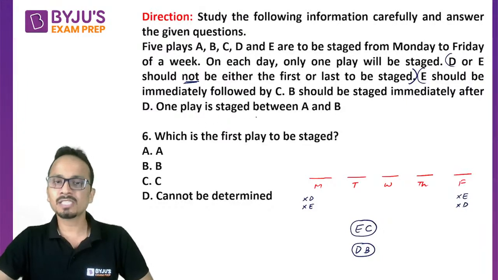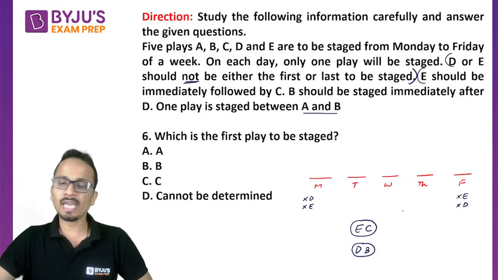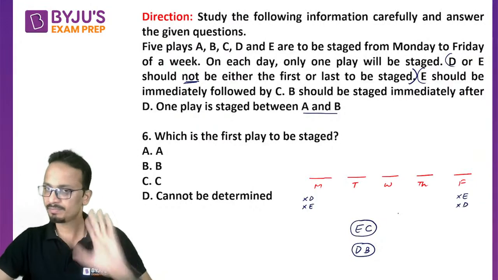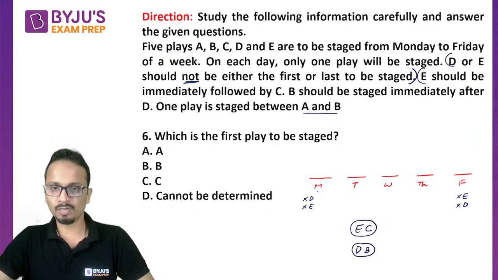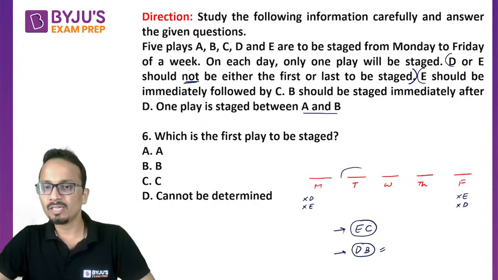Now one play is staged between A and B. A and B के बीच में one play होना चाहिए. All right. चलिए. Now let's start positioning these. So first of all, I can say that E and C, so E and C Monday, Tuesday नहीं हो सकते. So E and C या तो Tuesday, Wednesday पे आएंगे या Wednesday, Thursday या Thursday, Friday. Similarly, DB since Monday cannot be D. So Monday E और D नहीं हो सकते. So these 2 pairs will be Tuesday, Wednesday and Thursday, Friday.